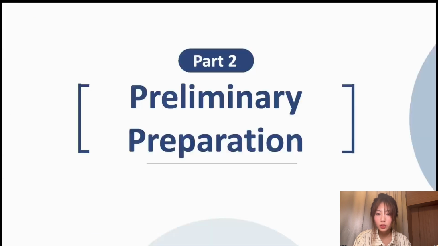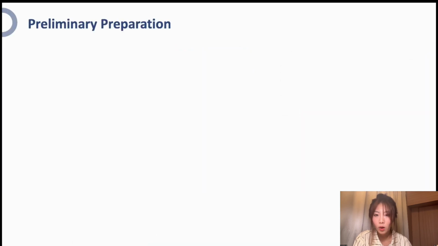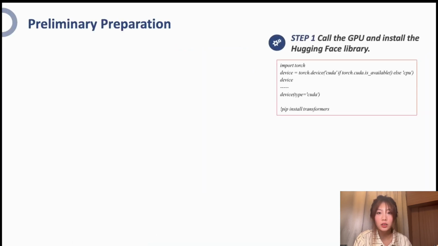And before building the model, we need to process the text dataset. Here we take the CoLA dataset as an example to display the process because it can be seen as a more difficult task than sentiment analysis. Step 1. Call the GPU and install the Hugging Face library, the most powerful BERT architecture that can support different pre-trained models.